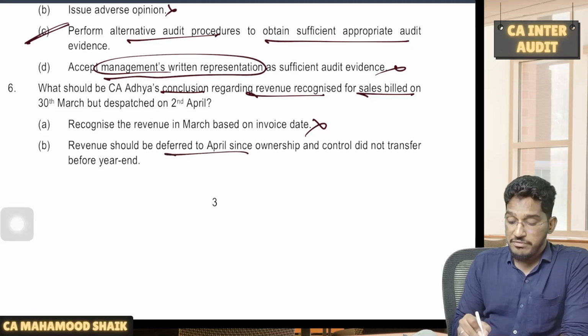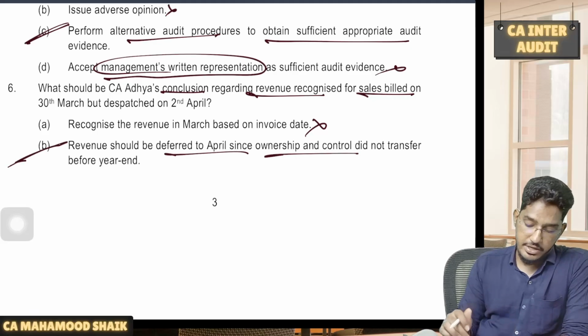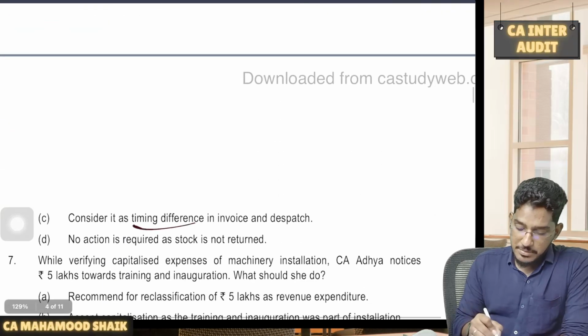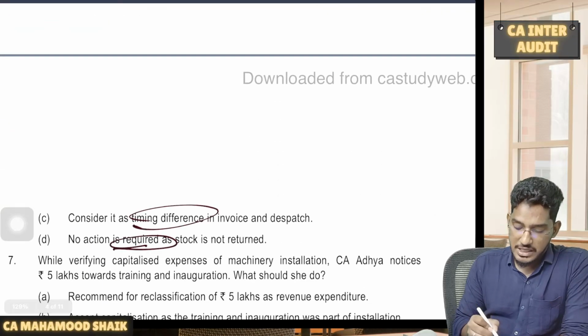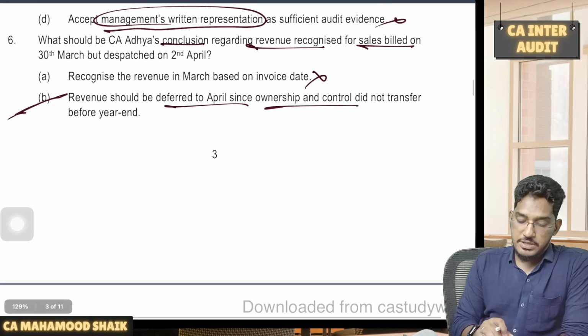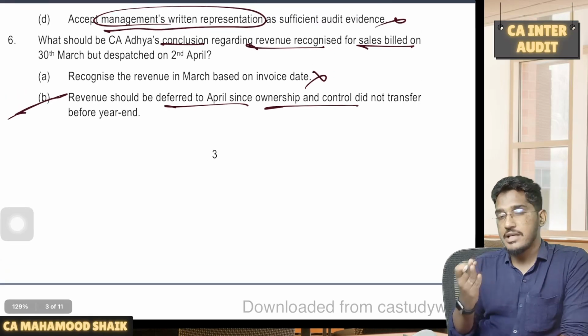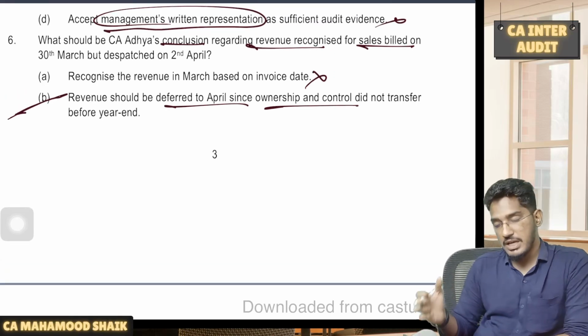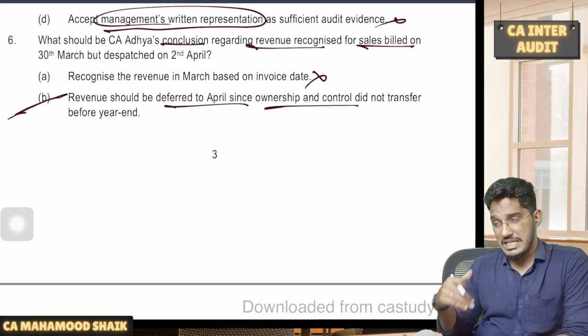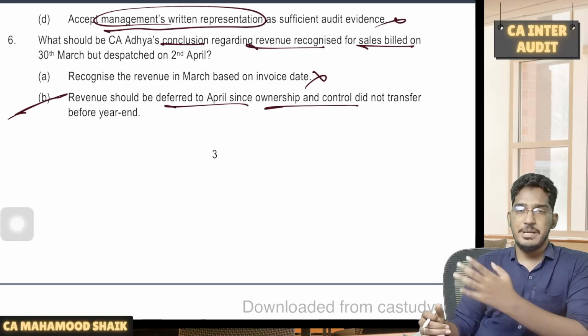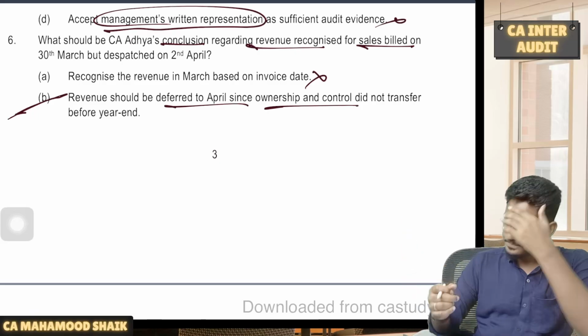No. Revenue should be deferred to April since ownership and control did not transfer before year end. Yes. Consider it as timing difference. No. No action is required as stock is not returned. No. The correct option is it is a cut-off procedure. You should ask the management to defer the revenue recognition. Ask them to recognize only when the risk and reward has been transferred. That is happening in April, which forms part of the next financial year.